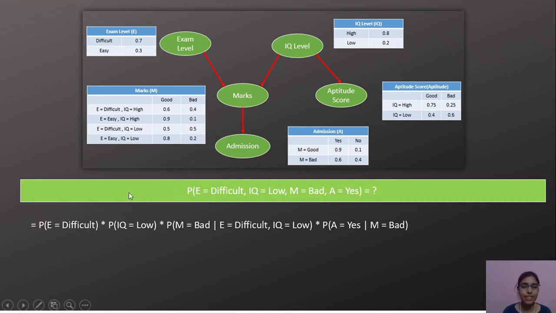This can be represented as probability of exam level equals difficult, times probability of IQ equals low, times probability of marks equals bad given exam level equals difficult and IQ equals low, since marks is dependent upon exam level and IQ level, times probability of admission equals yes given marks equals bad. When we substitute the values from the given tables, we get 0.042.